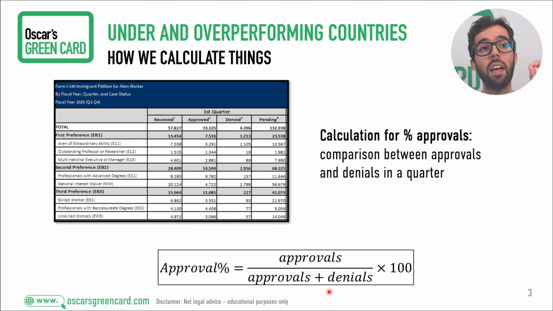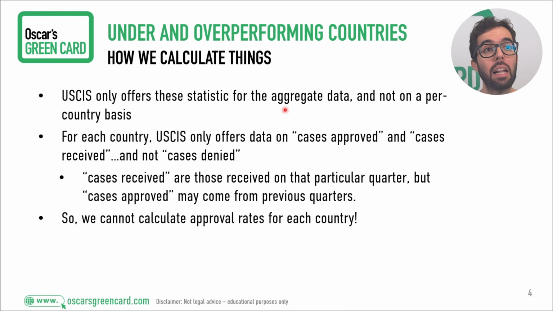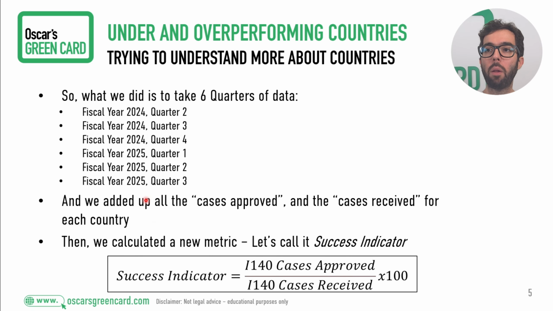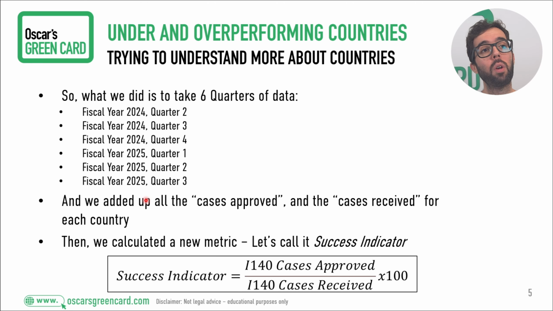However, for the country data, we don't have the number of denied cases. We only have approved and received. That is a big limitation that doesn't allow us to calculate a per country approval rate. So what we did is come up with a new metric. And to do that, we also took a bunch of quarters together so we can reduce the bias. We don't want to look at one particular quarter. We want to look at more than that so we can reduce the bias and we don't provide anecdotal evidence.